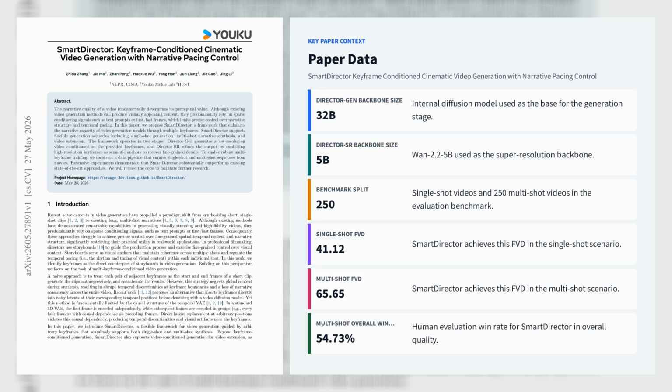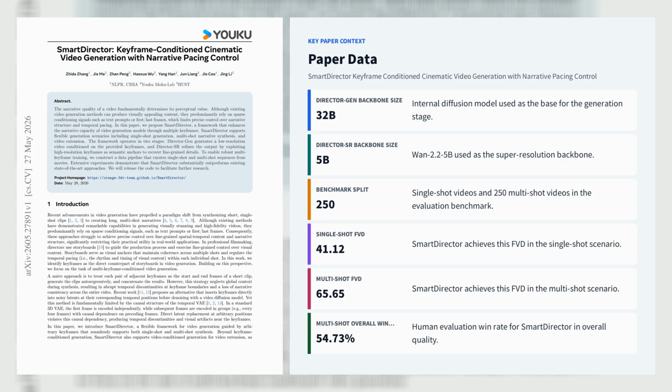Trained on curated cinematic footage from copyright-free movies plus UltraVideo for super resolution, SmartDirector is evaluated on a benchmark of 250 single-shot and 250 multi-shot videos at 24 frames per second and native 1080p or higher. It sharply outperforms Dreamina Multiframes, cutting FVD from 226.85 to 41.12 in single-shot, and from 251.83 to 65.65 in multi-shot, while raising Gemini 3 Pro semantic scores from 83.87 to 91.3, and from 59.32 to 88.48, with narrative coherence gains especially